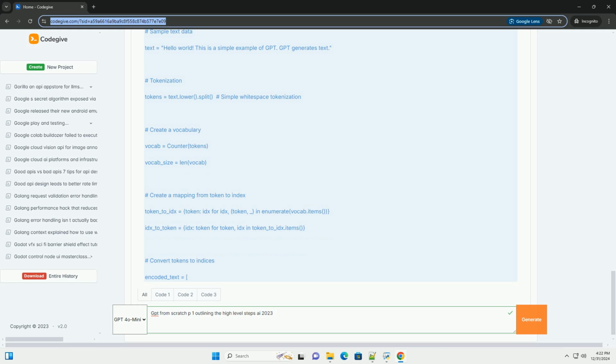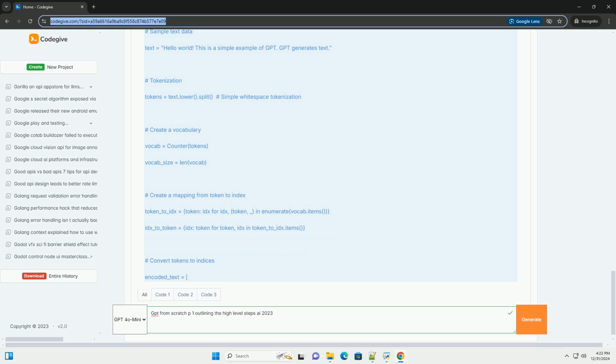Python. import numpy as np. from collections import Counter. import torch. Sample text data. text = "Hello world. This is a simple example of GPT. GPT generates text." Tokenization. tokens = text.lower().split() # simple whitespace tokenization. Create a vocabulary. vocab = Counter(tokens).